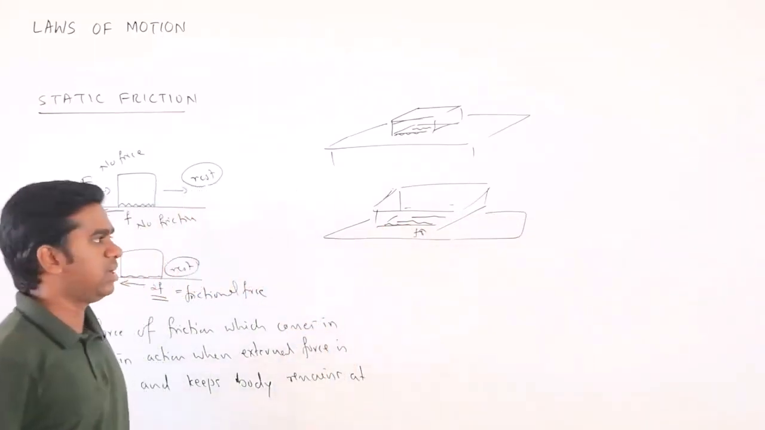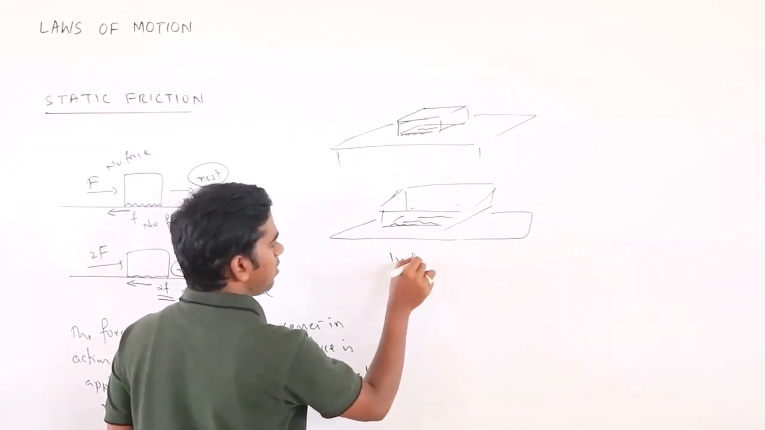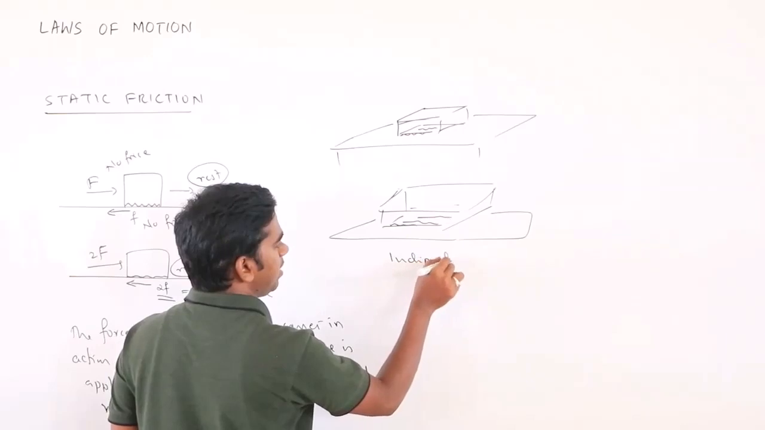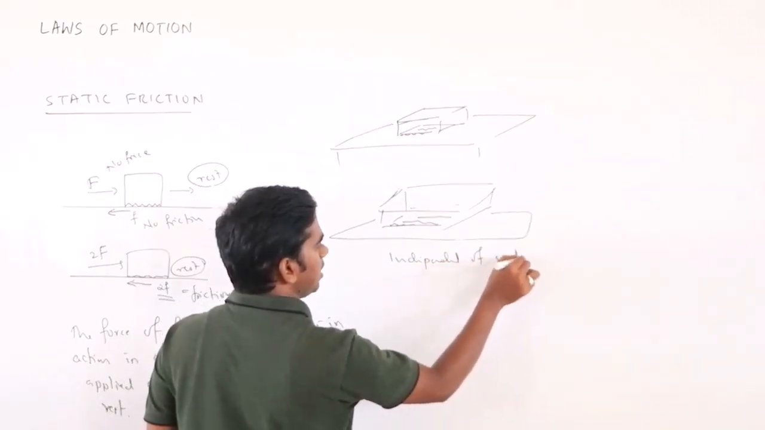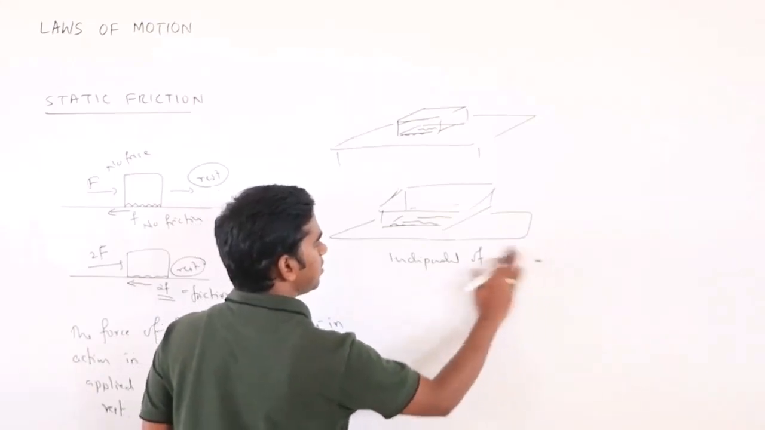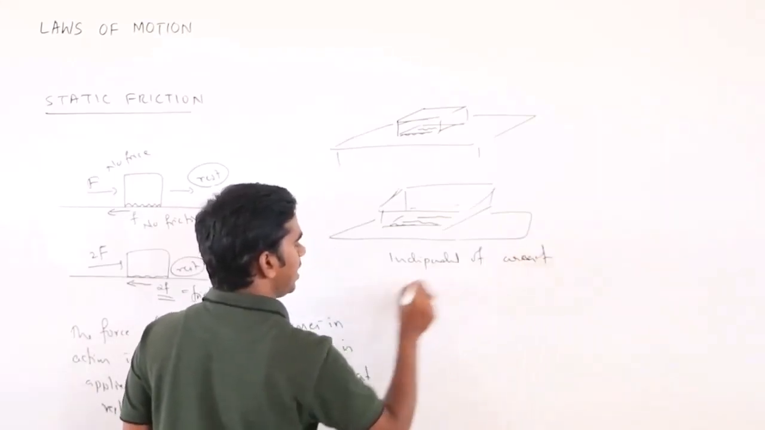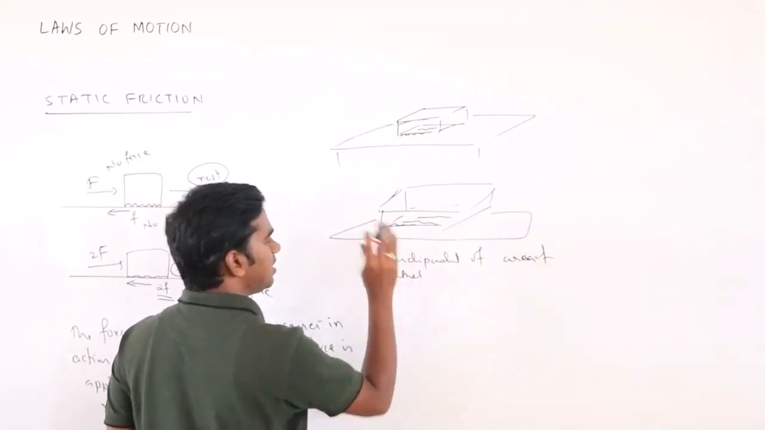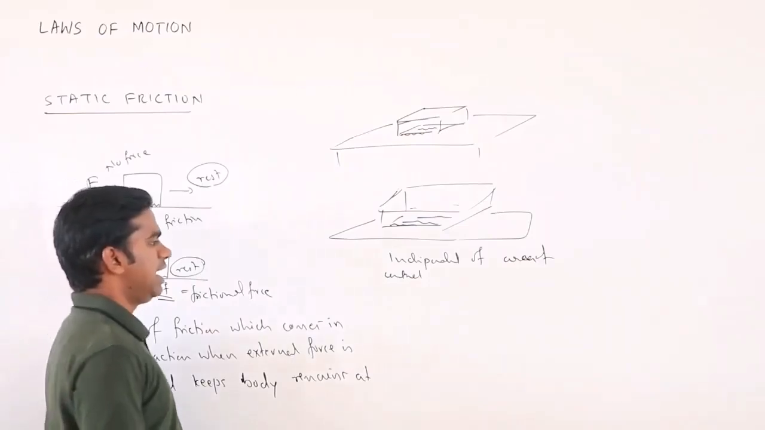But remember, static friction is independent of the surface area, or area of contact. Better to write area of contact. Usually we will think it depends on the area of contact, but it does not depend on the area of contact.